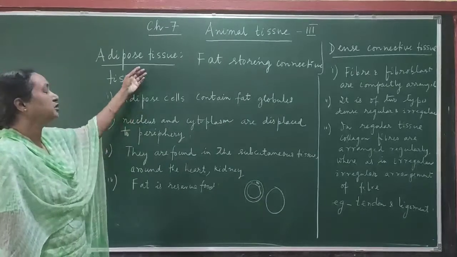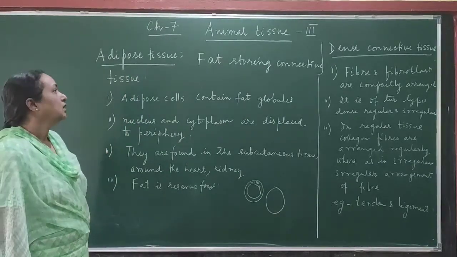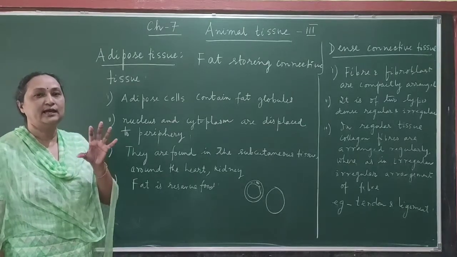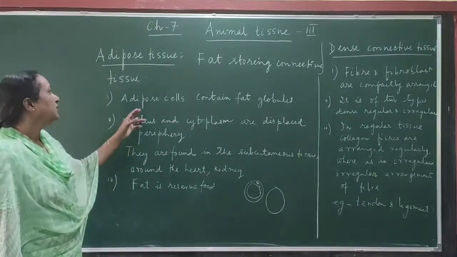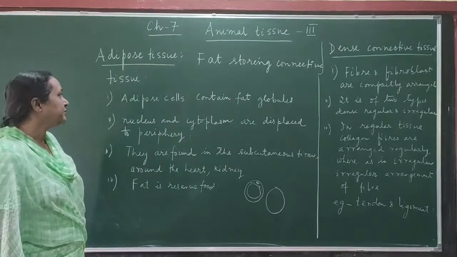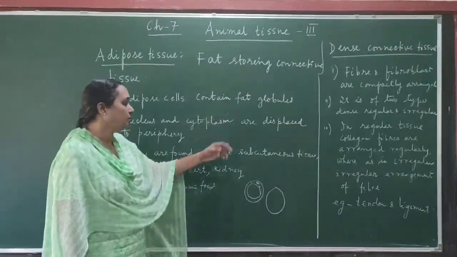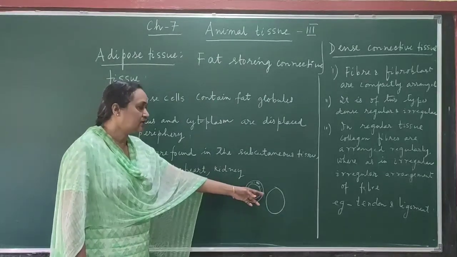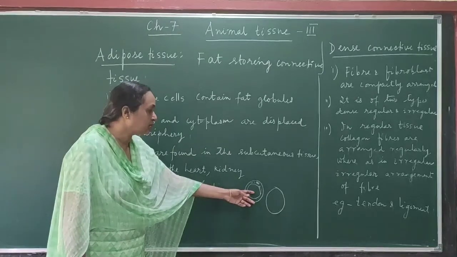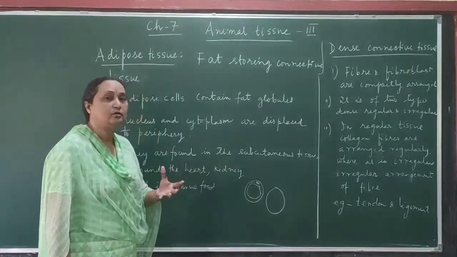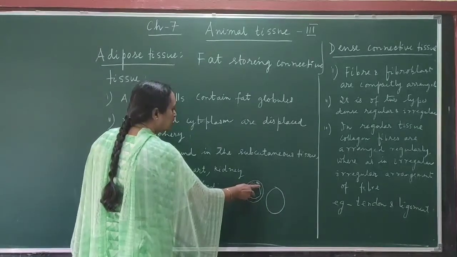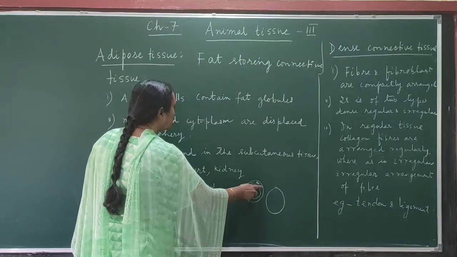Adipose tissue is also an example of loose connective tissue, and it is fat storing connective tissue. The tissue has fat globules. There are adipose cells in the ground substance, and these adipose cells contain fat globules. Here you see these spherical cells, which are called adipose cells, and these are the fat globules. Because of the large fat globules, the nucleus and the cytoplasm are pushed to the periphery of the cell.